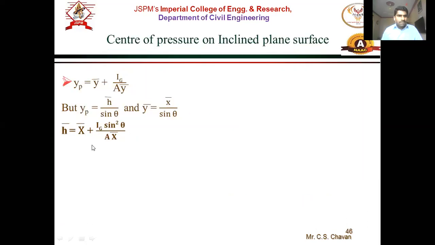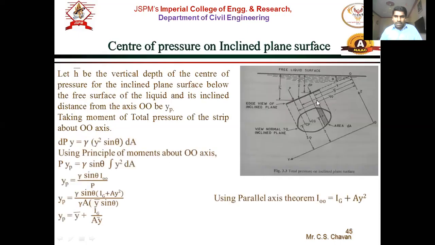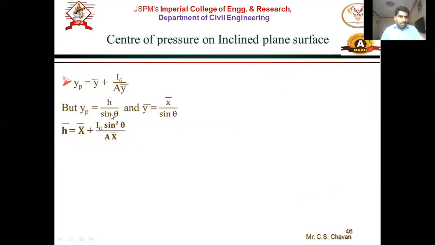Same thing here: yp sine theta is nothing but h bar. So yp is equal to h bar upon sine theta, and y bar is x bar upon sine theta. So therefore, for the final result, write down this expression.